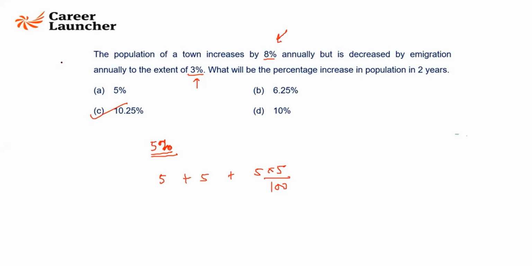Though I'm not very happy with the language of the question. I'm not very happy and convinced with the language of the question, but this is the best justice we can do for this question. So 8% increase will happen and 3% decrease will happen. So overall there is a 5% change every year. So if it happens for 2 years, 5 plus 5 plus 5 into 5. So successive increase of 5% twice. A plus B plus AB by 100. So there will be an overall increase of this.